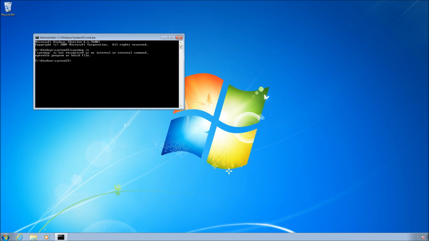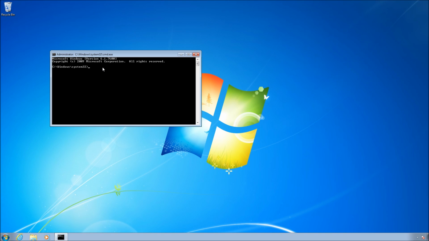Now, once you run this command, it may or may not run. If it does, you're really lucky. If it doesn't, you have to reboot your computer again. Reopen command prompt in that administrator mode and reinsert the command. If that doesn't work, you have to repeat that until it does. This may take 15 minutes all the way to 3 hours. I don't think you would like to watch this, so I'm gonna cut to when this is done.